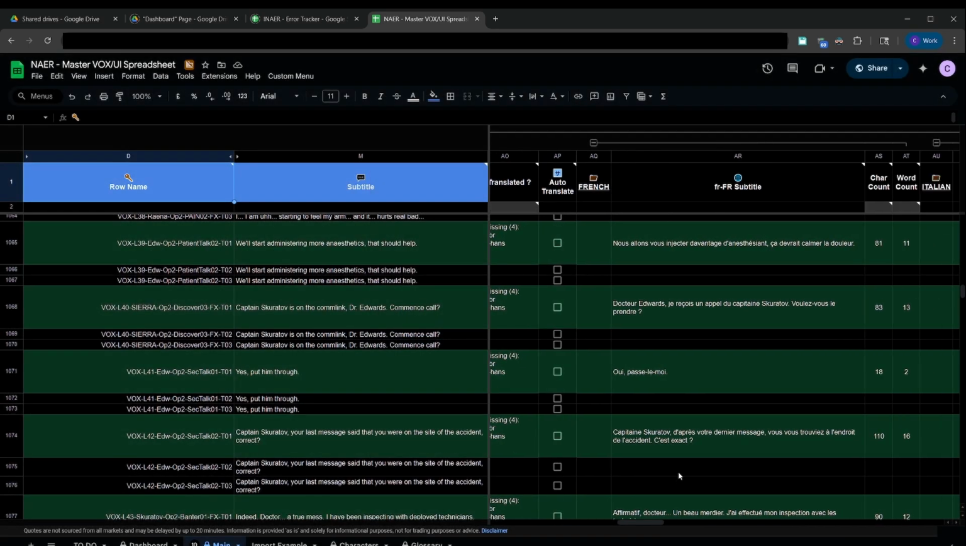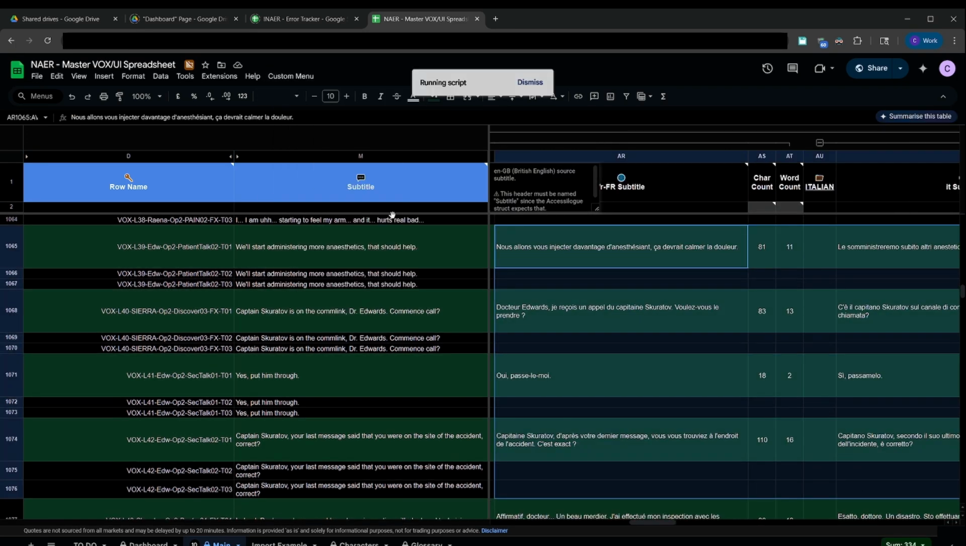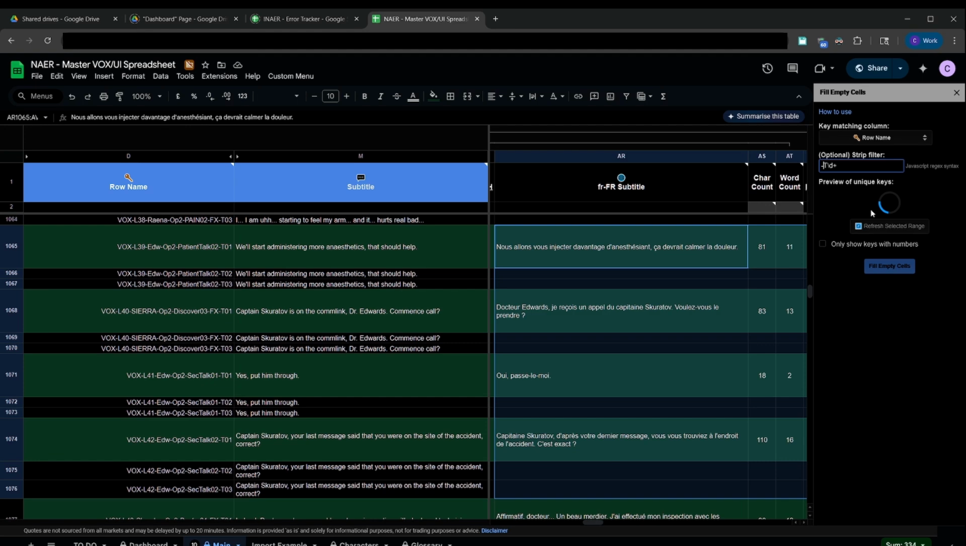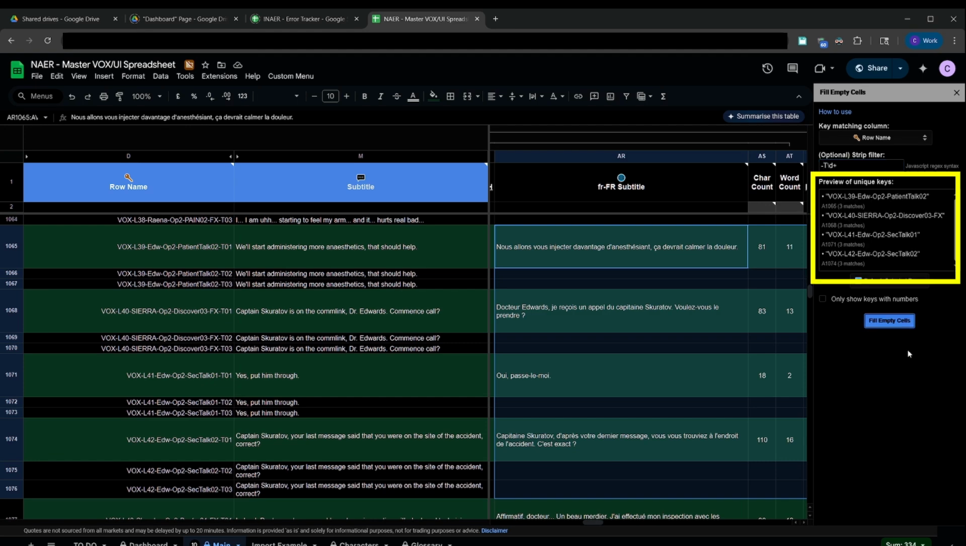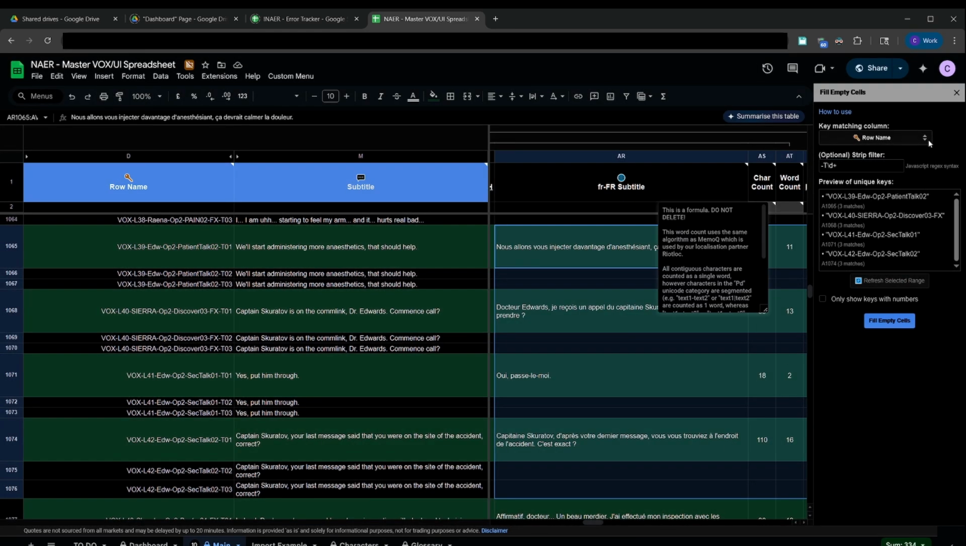Nice. But now what about all those variants and takes that don't have a translation? For that, we'll use this tool to detect all rows that share the same base name and automatically copy the translations into the respective empty cells.